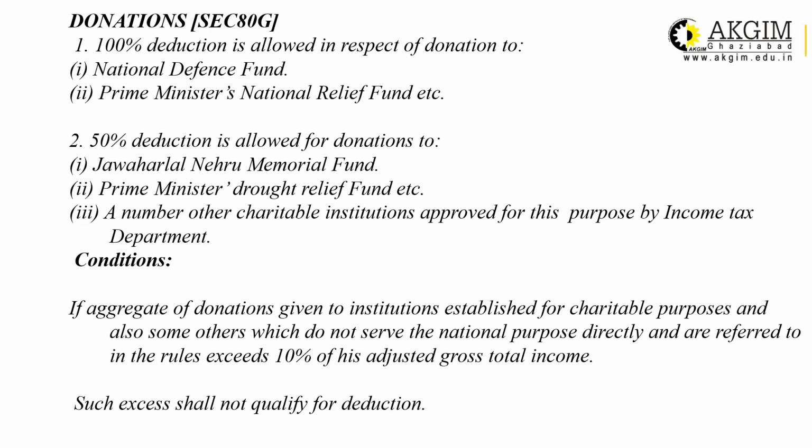It means to say that the maximum deduction you can claim is limited. Donation, whatever you want, you can give as a donation. But in case of deduction, if you want to claim under Section 80G, then the maximum limit is 10% of adjusted GTI, gross total income.